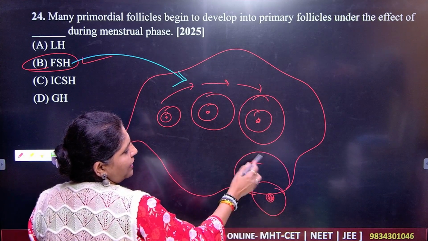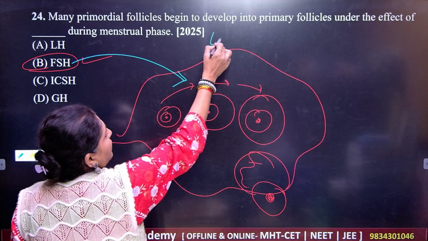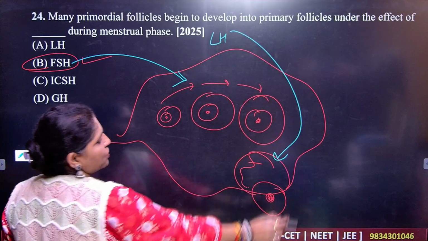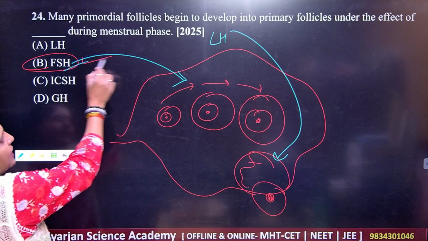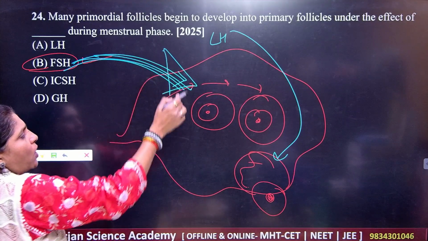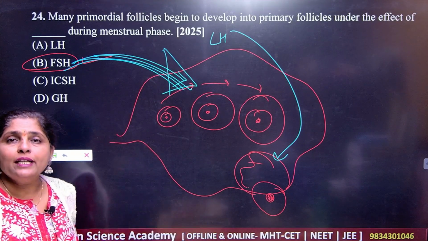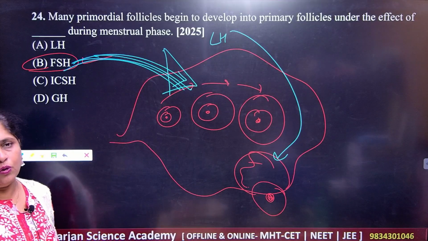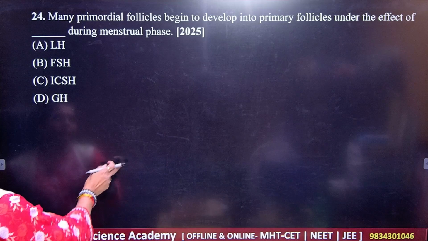Ovulation will be there by means of what? Under the influence of what? LH. LH will have the effect over here. So remember, this is your correct answer. For proliferation, you always need which hormone? You need FSH, follicle stimulating hormone. So your answer is B here, right?